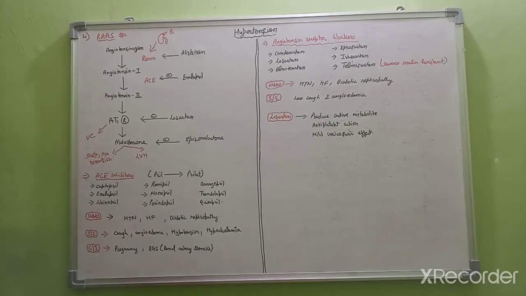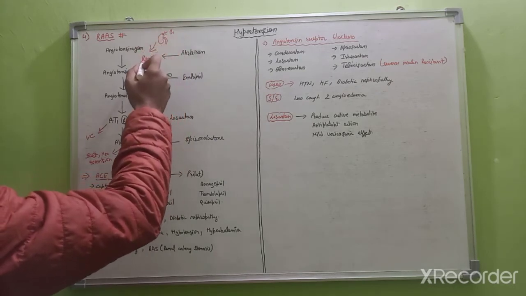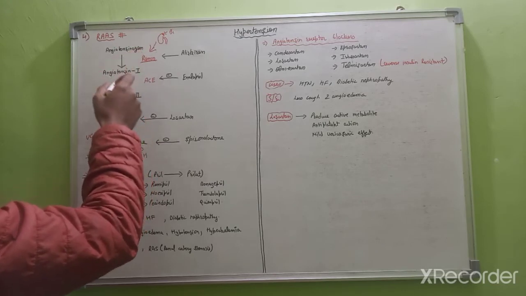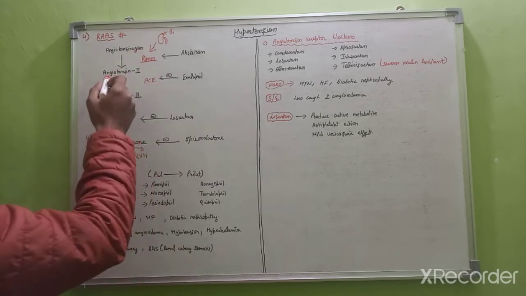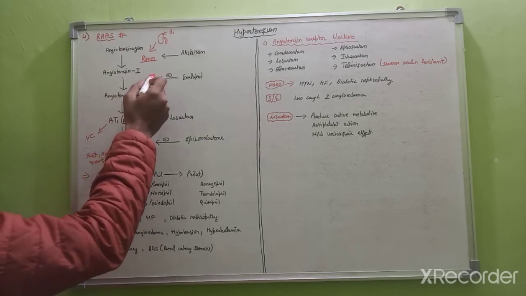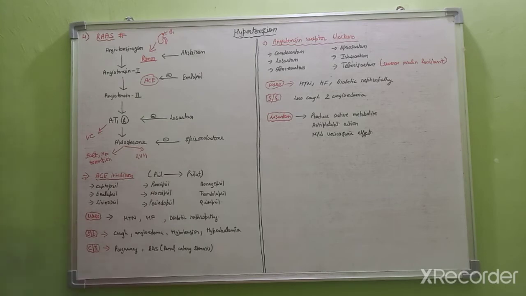So next is the RAS system, that is the renin, angiotensin, aldosterone system. Whenever the beta receptors, which are present on the juxtaglomerular cells of the kidney, get stimulated, there is a release of renin. Then this renin will convert angiotensinogen to angiotensin 1. Then angiotensin 1 will convert into angiotensin 2 with the help of ACE, that is angiotensin converting enzyme.